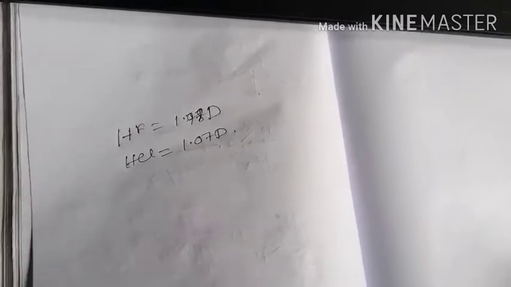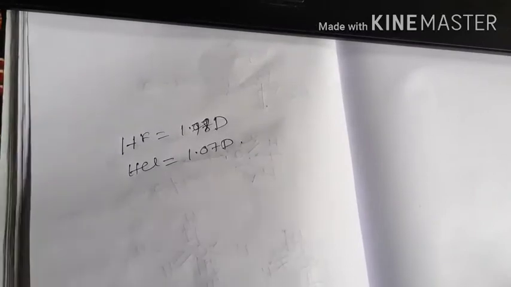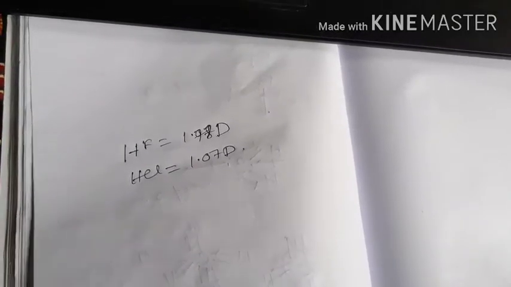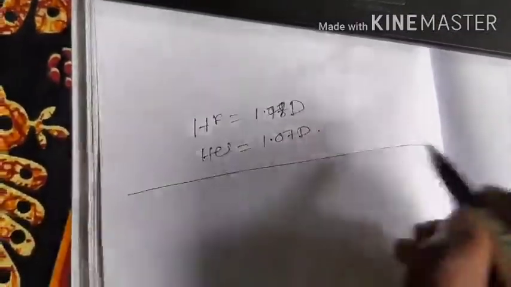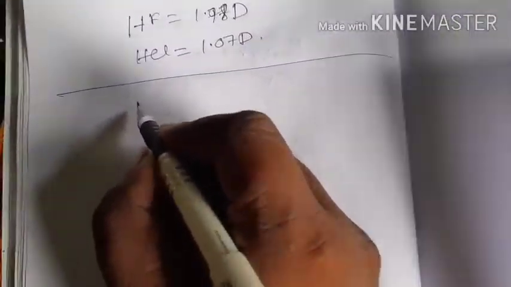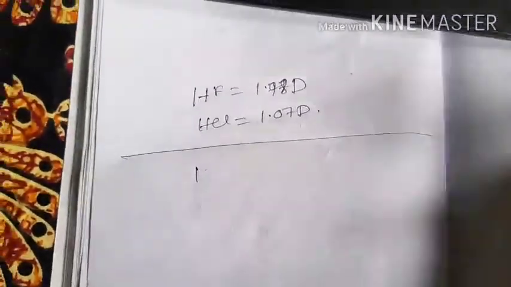Again, see how much ionic character is present in a molecule, that also can be calculated from the dipole moment difference. How can we calculate the percentage of ionic character present in a molecule?